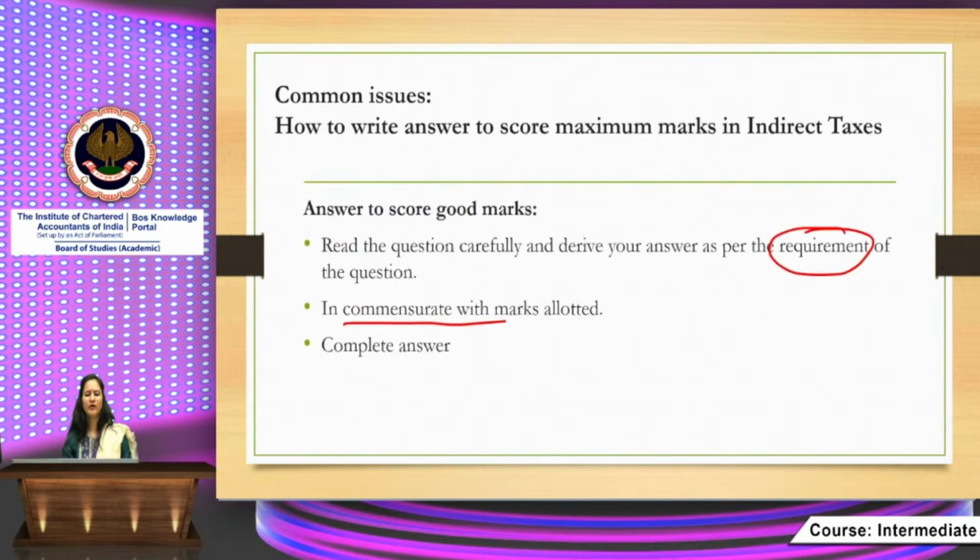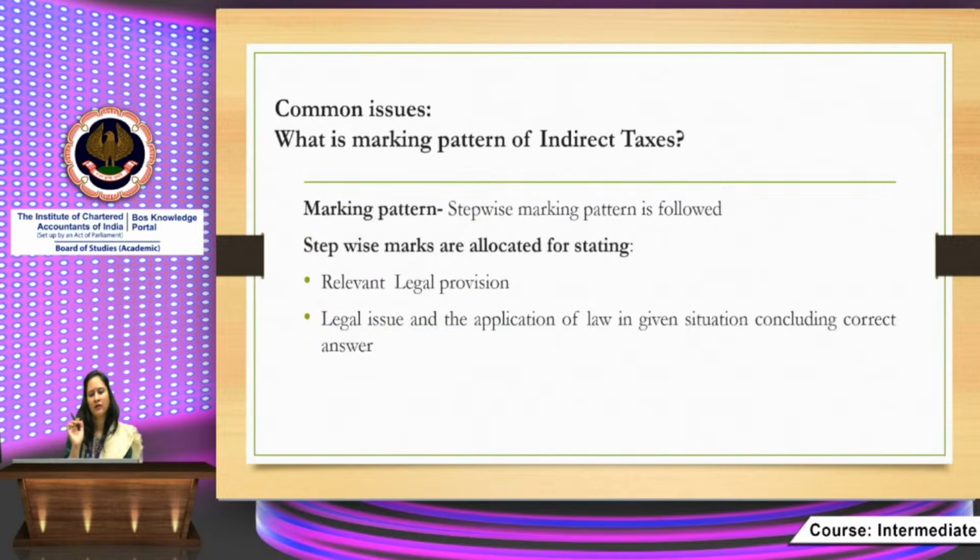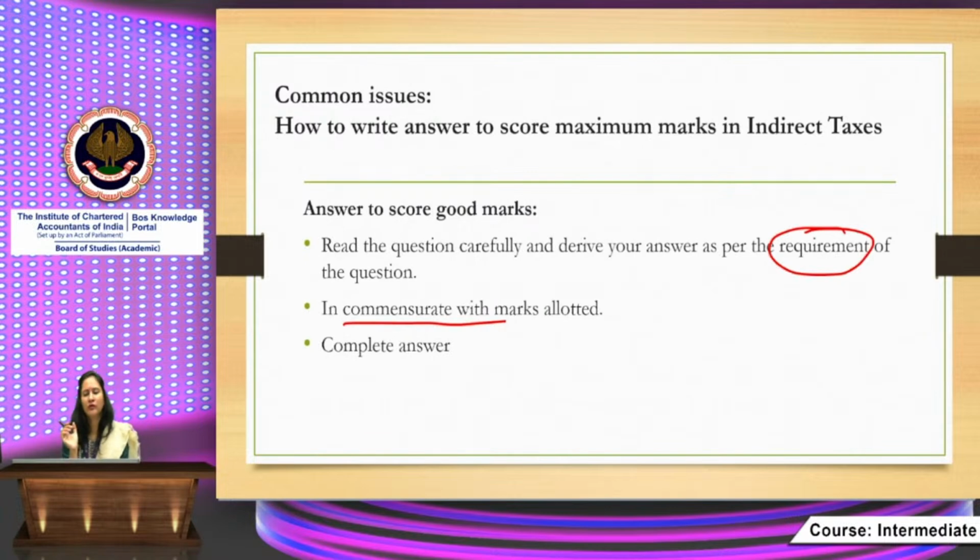At this point, generally we receive a query: ma'am, what happens if we don't cite the important section? Does it lead to losing marks if you are not able to cite the section number? I will say that obviously some key sections you should know, like section 7, supply, section 17(5), block credit, or section 49, payment of tax.